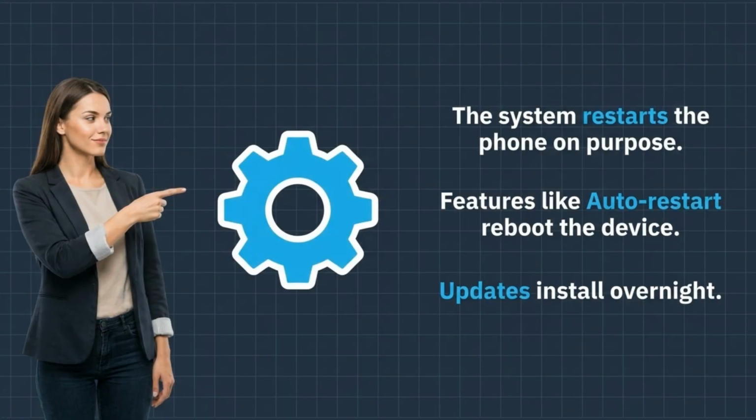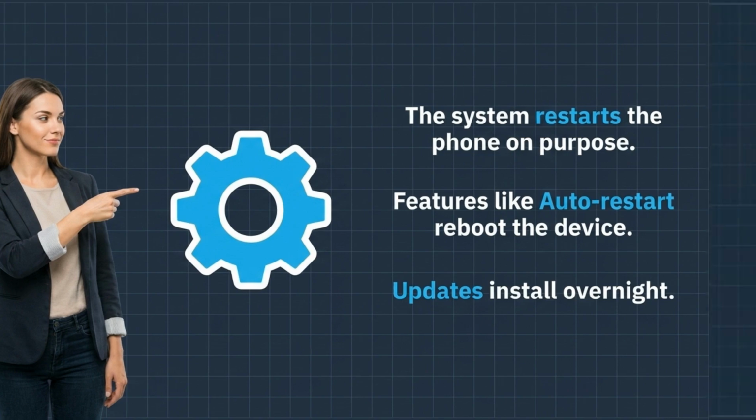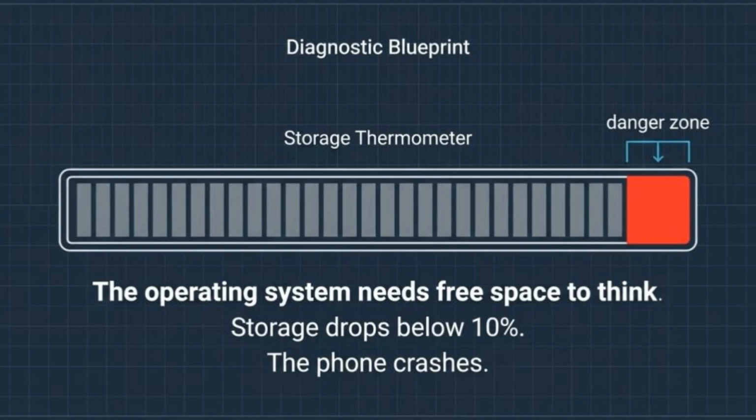Sometimes, these restarts are intentional. Your device might have features like scheduled auto restarts enabled to keep things running smoothly. Additionally, your phone may be automatically installing system updates overnight, which requires a reboot to finalize. Storage is another critical factor. Your operating system needs a certain amount of free space to perform background tasks efficiently. If your storage drops below 10%, the system may struggle to function, leading to crashes and automatic restarts.